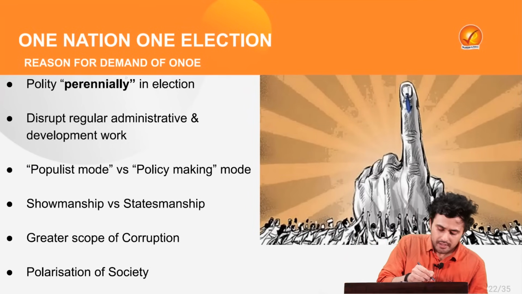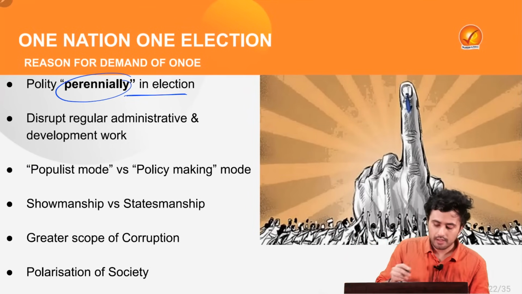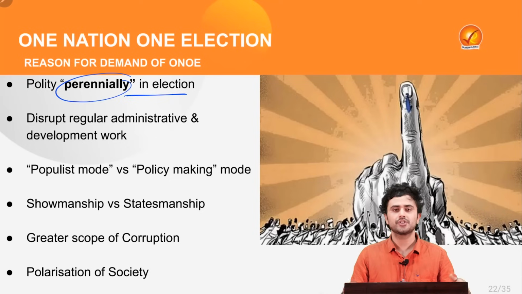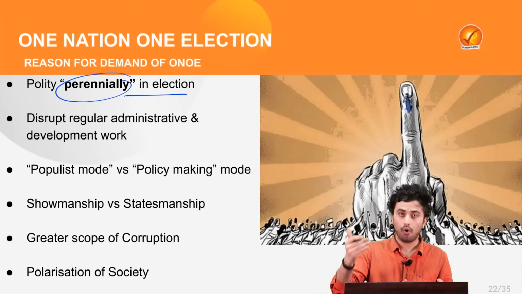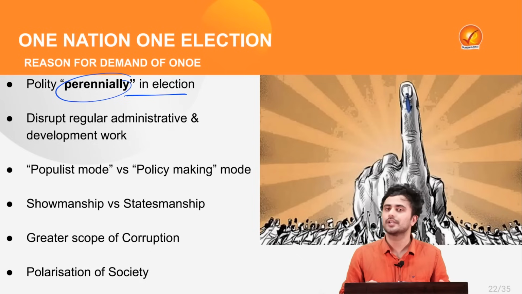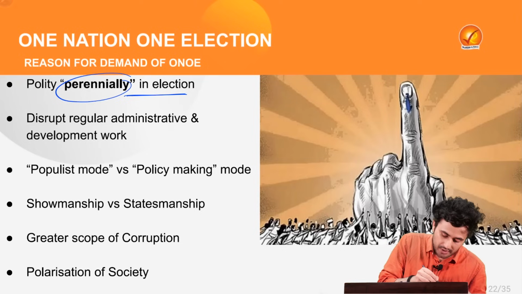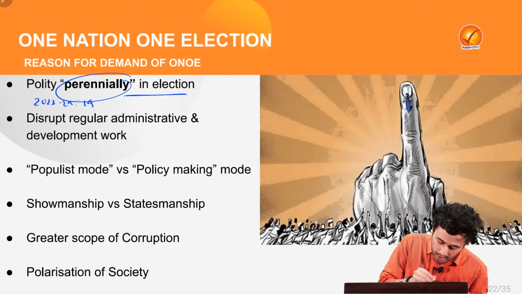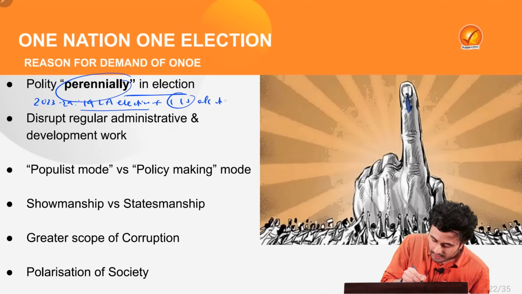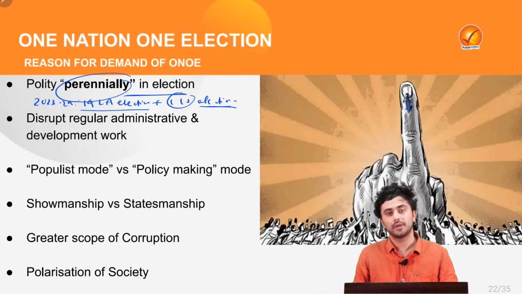Well, according to the Election Commission of India, the Indian nation has turned into a polity which is perennially or continuously in election. For example, between 2023 and 2024, there will be 14 legislative assembly elections and one Lok Sabha election which will take place.